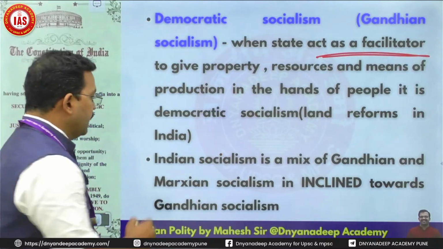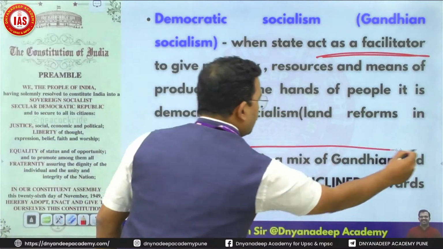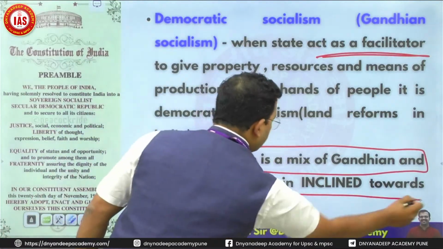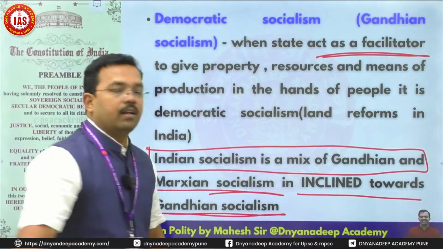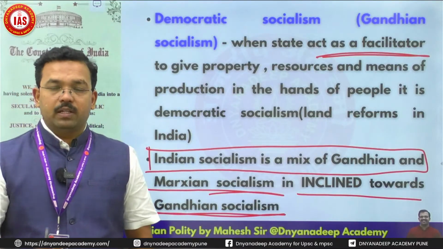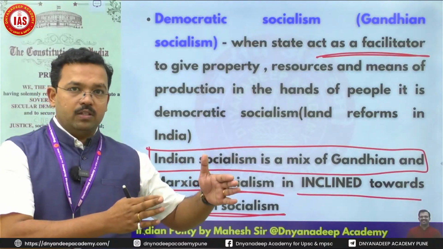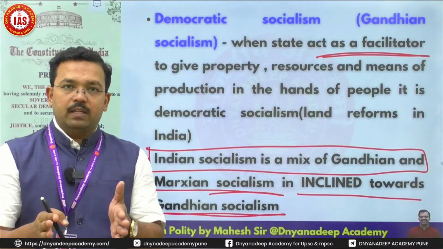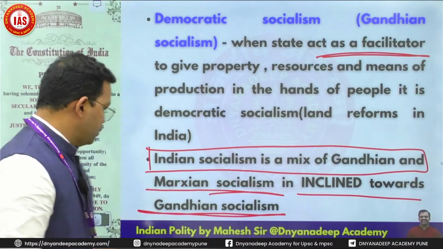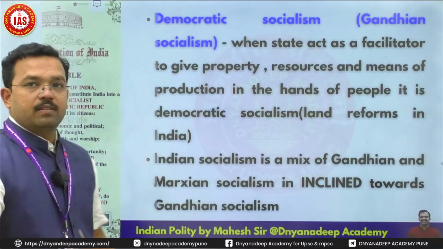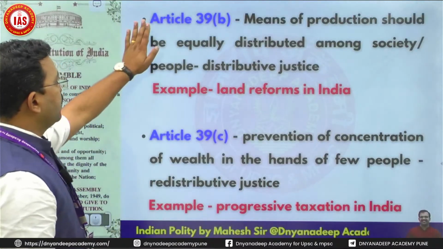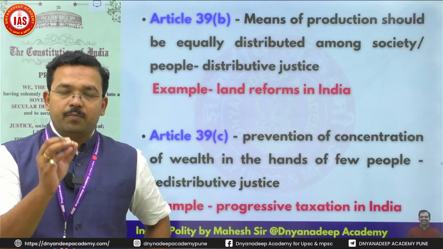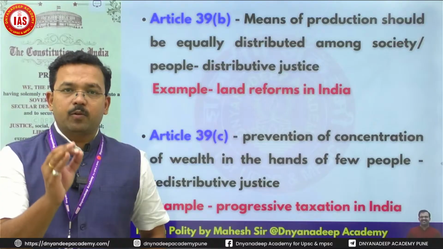Clear this thing? So Indian socialism is a mix of Gandhian and Marxian socialism, which is inclined towards Gandhian socialism. So democratic socialism is one, and the second one is state socialism. We are a mix of both, inclined towards Gandhian socialism. Clear this thing? So this is a simple thing. Article 39B and Article 39C. Article 39B says the means of production should be equally distributed among the people.